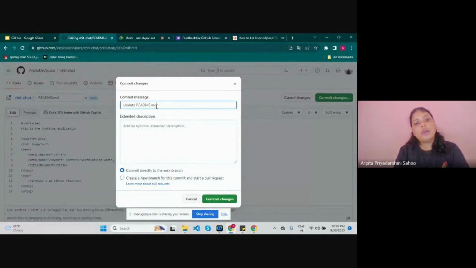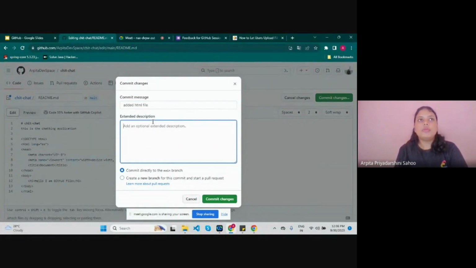Whenever we are going to commit or push any code to GitHub, we have to give some message to GitHub, for our reference, that this is the commit. Here we can delete that, and let's say added HTML file. This is the extended description. If you want to specify more about your changes, you can do that here.